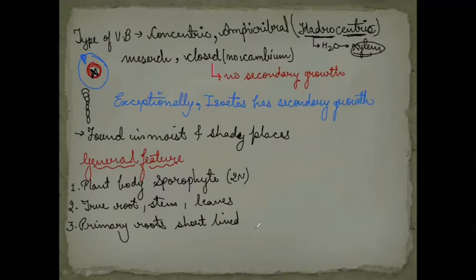Next point, the stem is sometimes underground. Usually the stem is green, soft, and sometimes the stem becomes underground and it is known as rhizome. So underground stem is known as rhizome. Now, do not get confused with rhizome and rhizoids. Remember, rhizomes are underground stems and rhizoids are the root-like structures found in the lower plants.